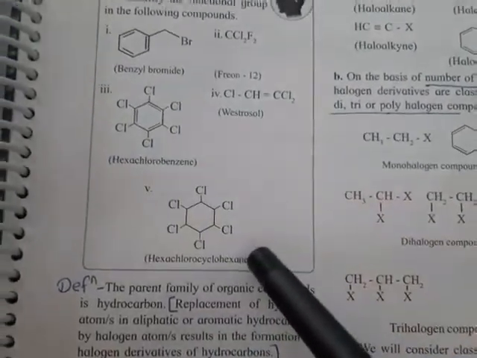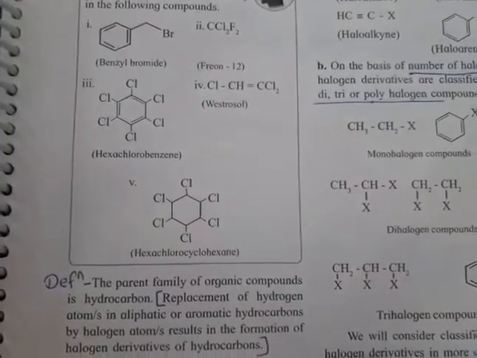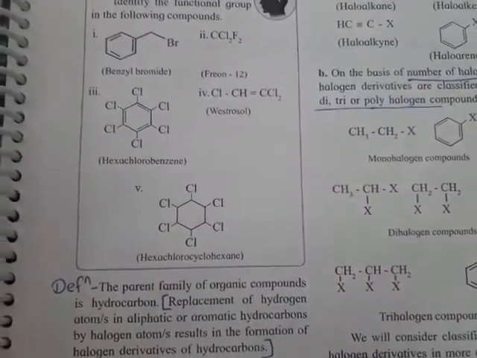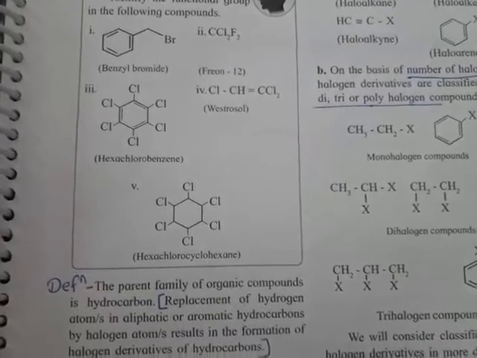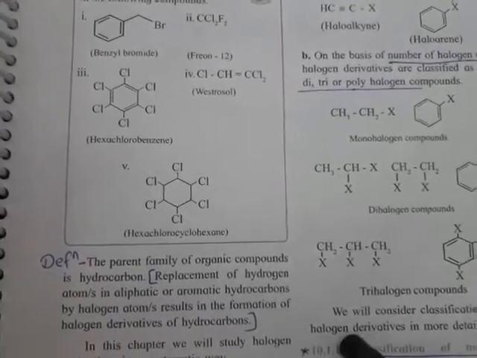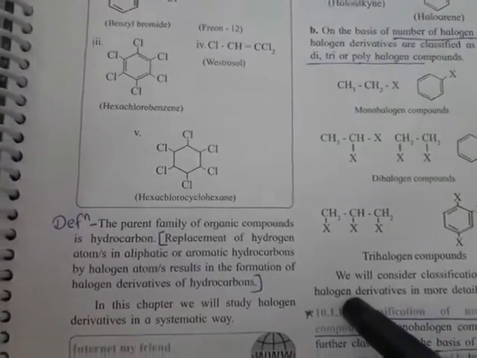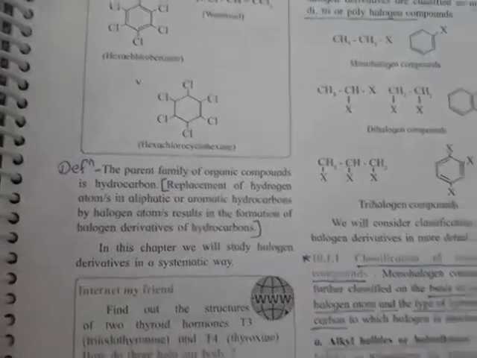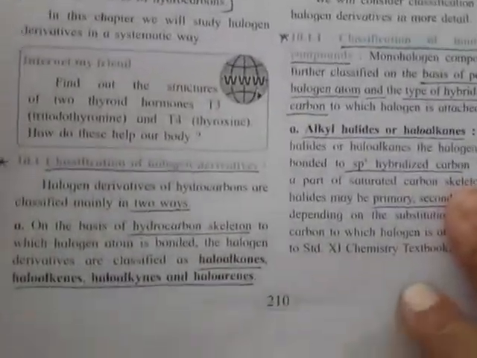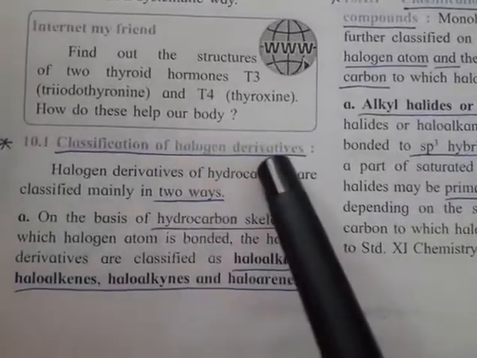Is the meaning of halogen derivatives of hydrocarbons clear? It means when we remove hydrogen of a hydrocarbon and replace it by halogen, then the resultant substance obtained is called a halogen derivative of the hydrocarbon.